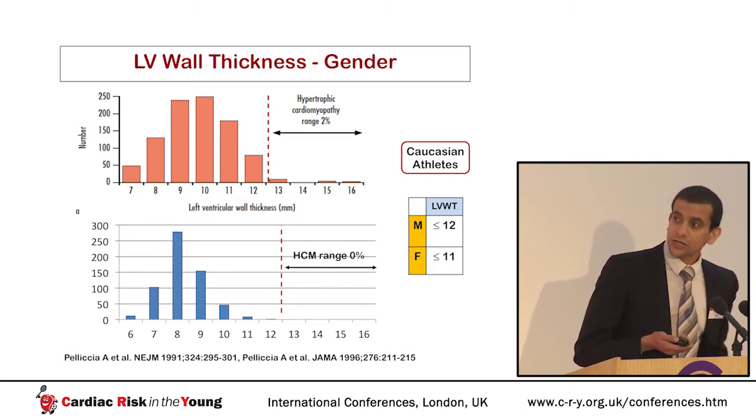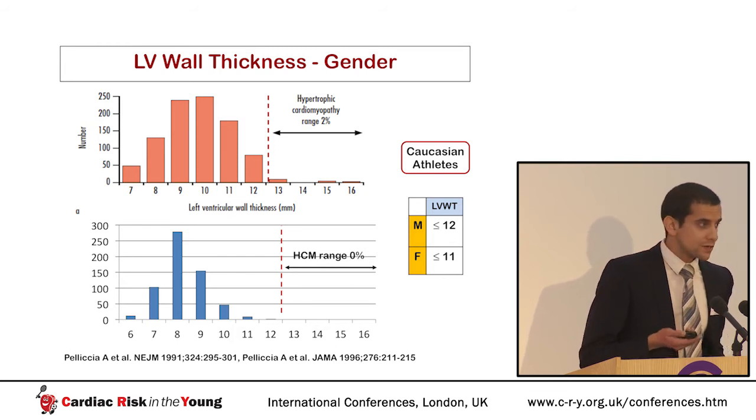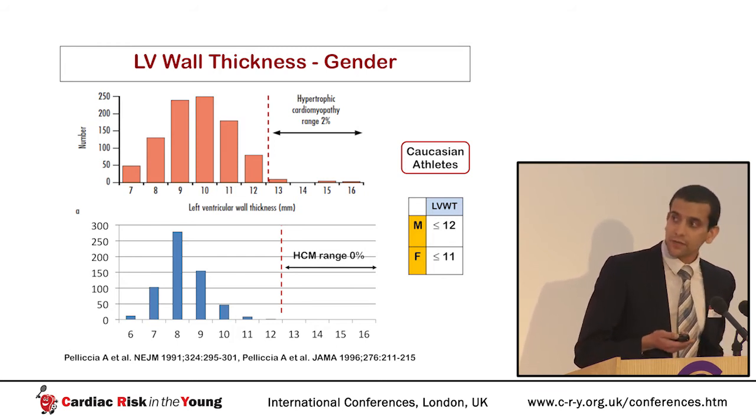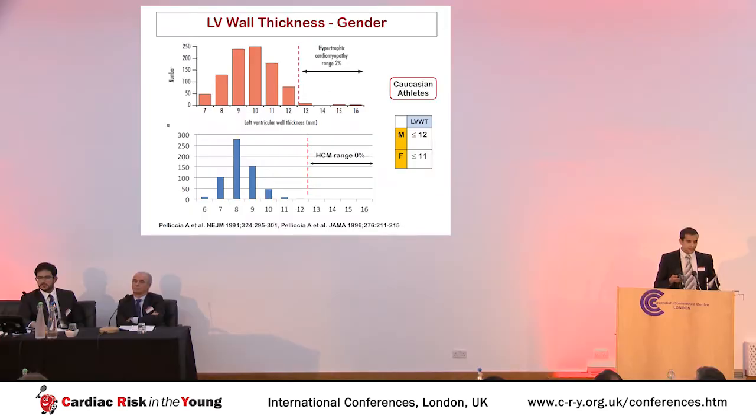Then Professor Pelliccia looked at female white athletes. Again, this is the overlap zone where it resembles hypertrophic cardiomyopathy. And we see that none of the healthy adult female athletes that were Caucasian were in this range. So if you see a female Caucasian athlete with a left ventricular wall thickness of 12 millimeters, you should start to think about hypertrophic cardiomyopathy.